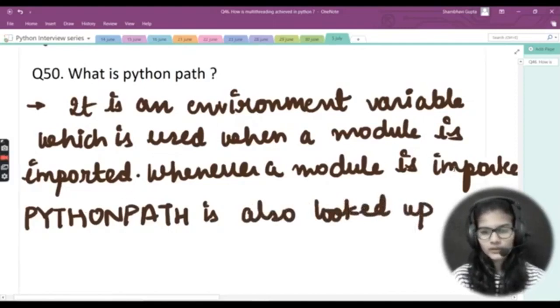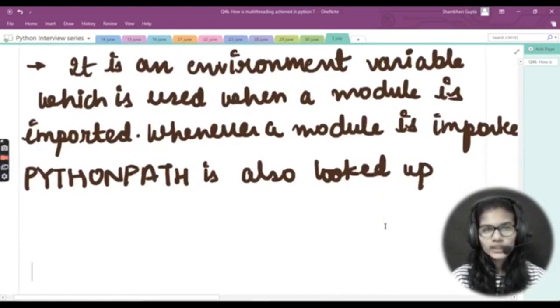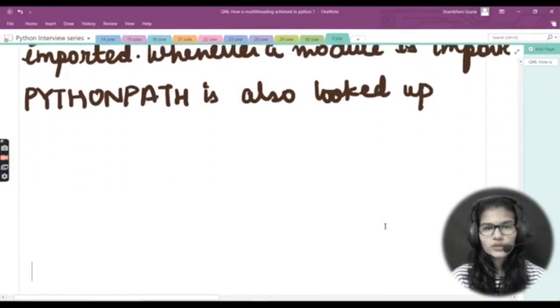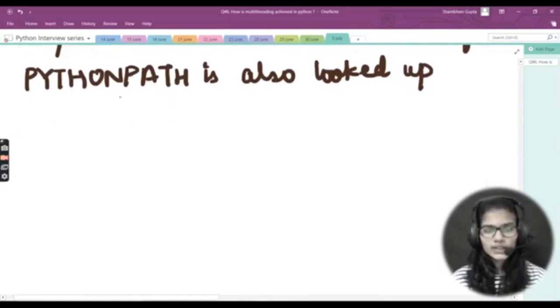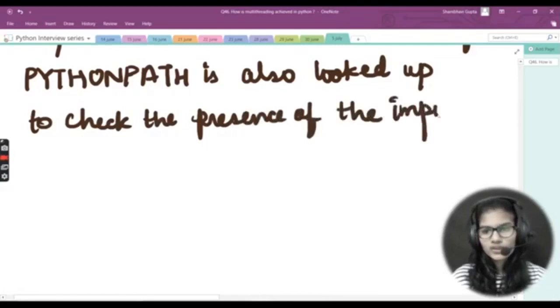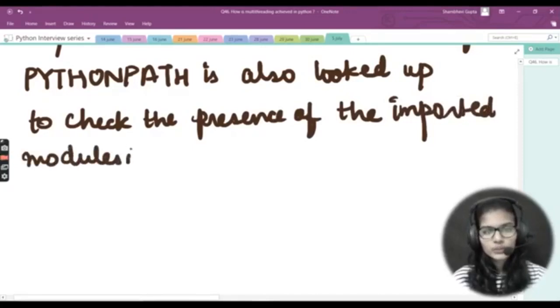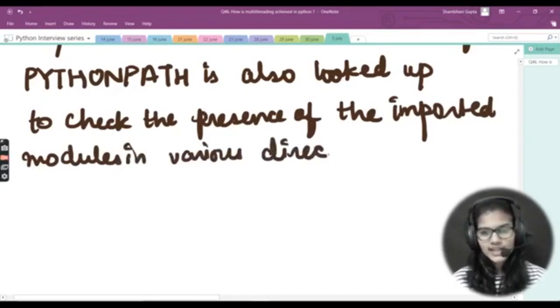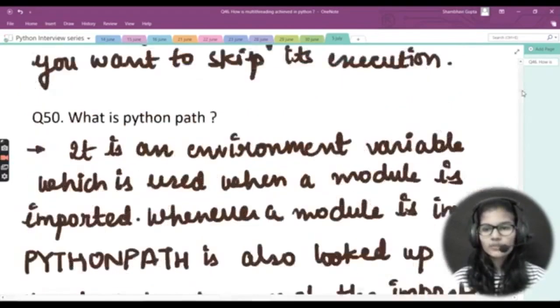Whenever a module is imported, Python path is looked up to check the presence of the imported modules in various directories. This is actually what we mean by Python path.